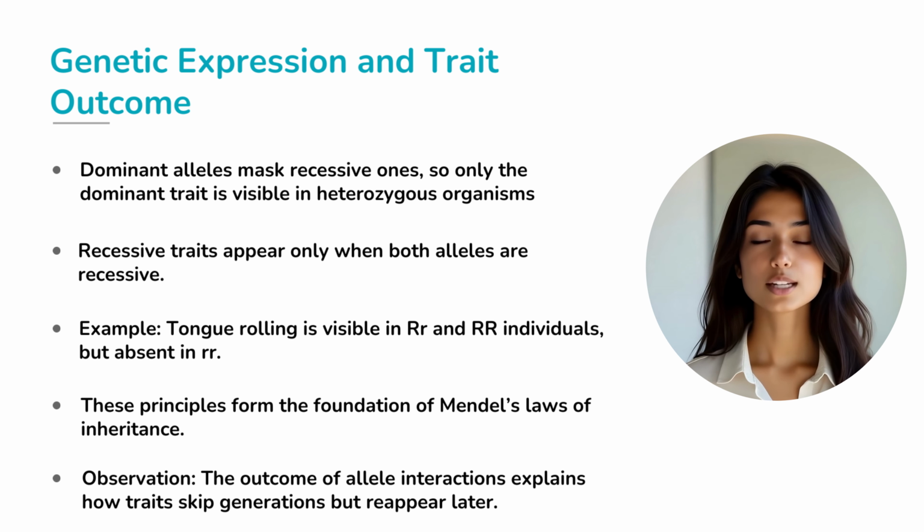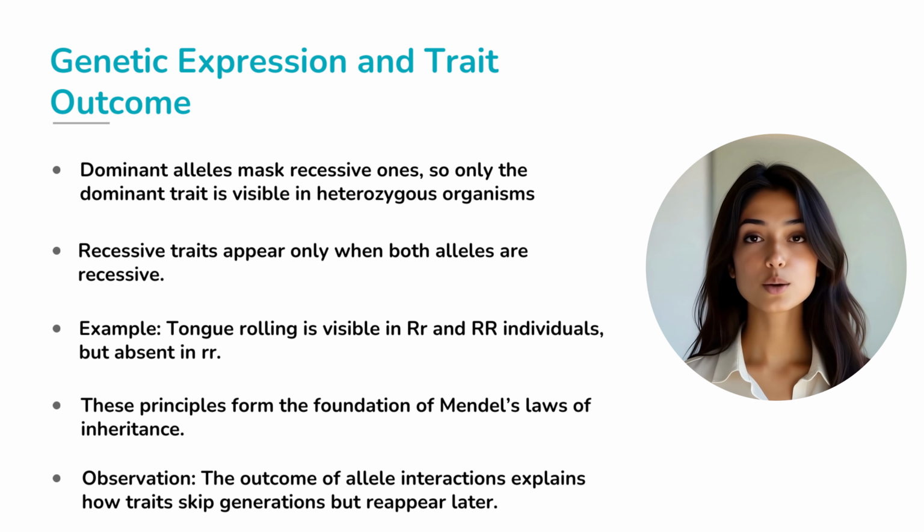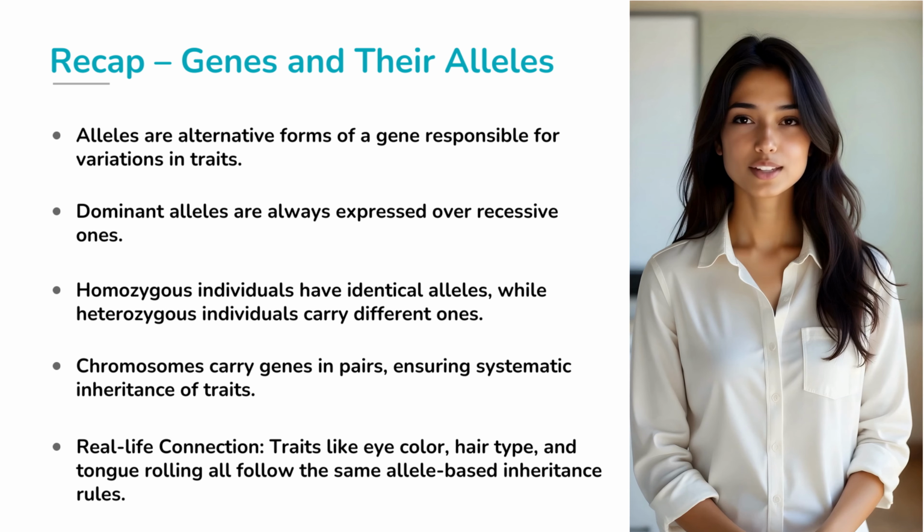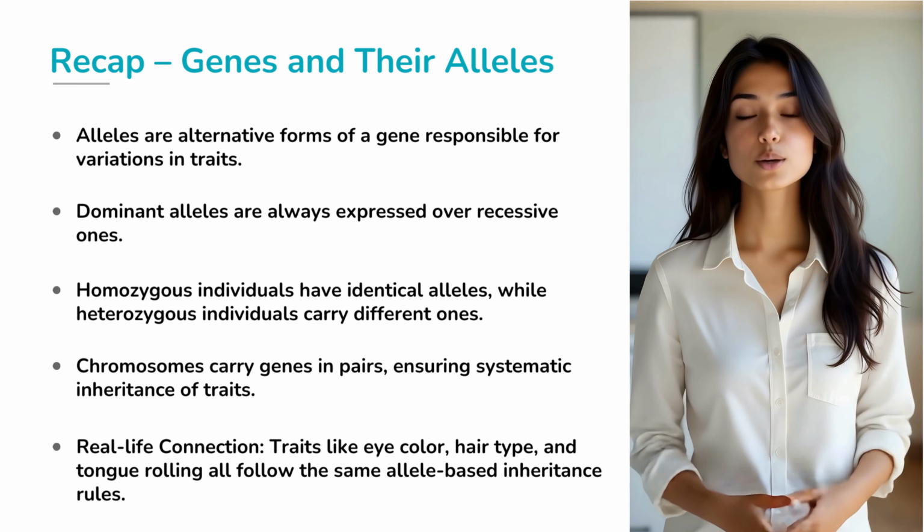In a tongue rolling case, RR and Rr both mean rolling is possible, but only rr results in non-rolling. This principle is the foundation of Mendel's laws of inheritance, which explain how traits are transmitted and why some traits skip generations but suddenly reappear in grandchildren. Isn't it fascinating how something as tiny as a gene has the power to shape what we see in entire families? Let's quickly bring everything together.